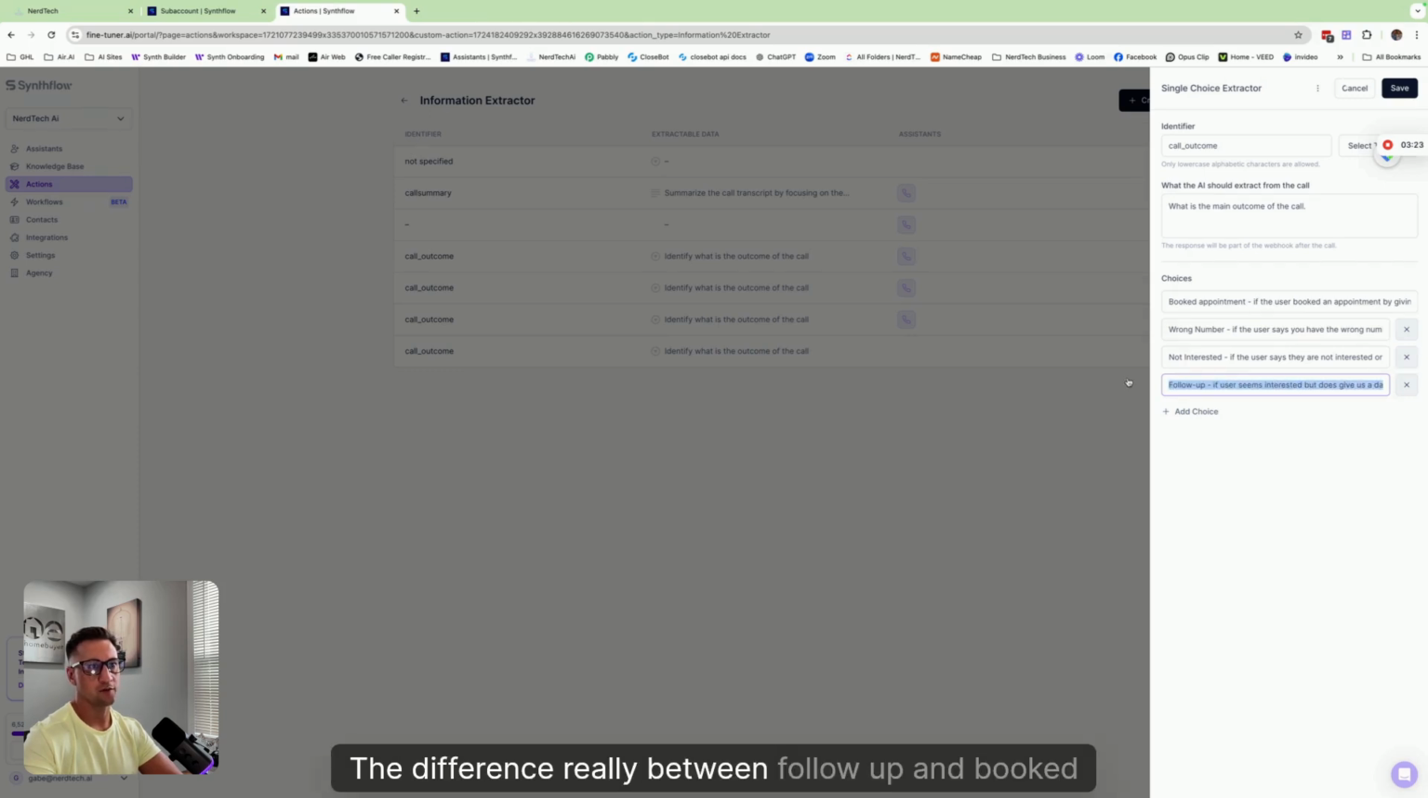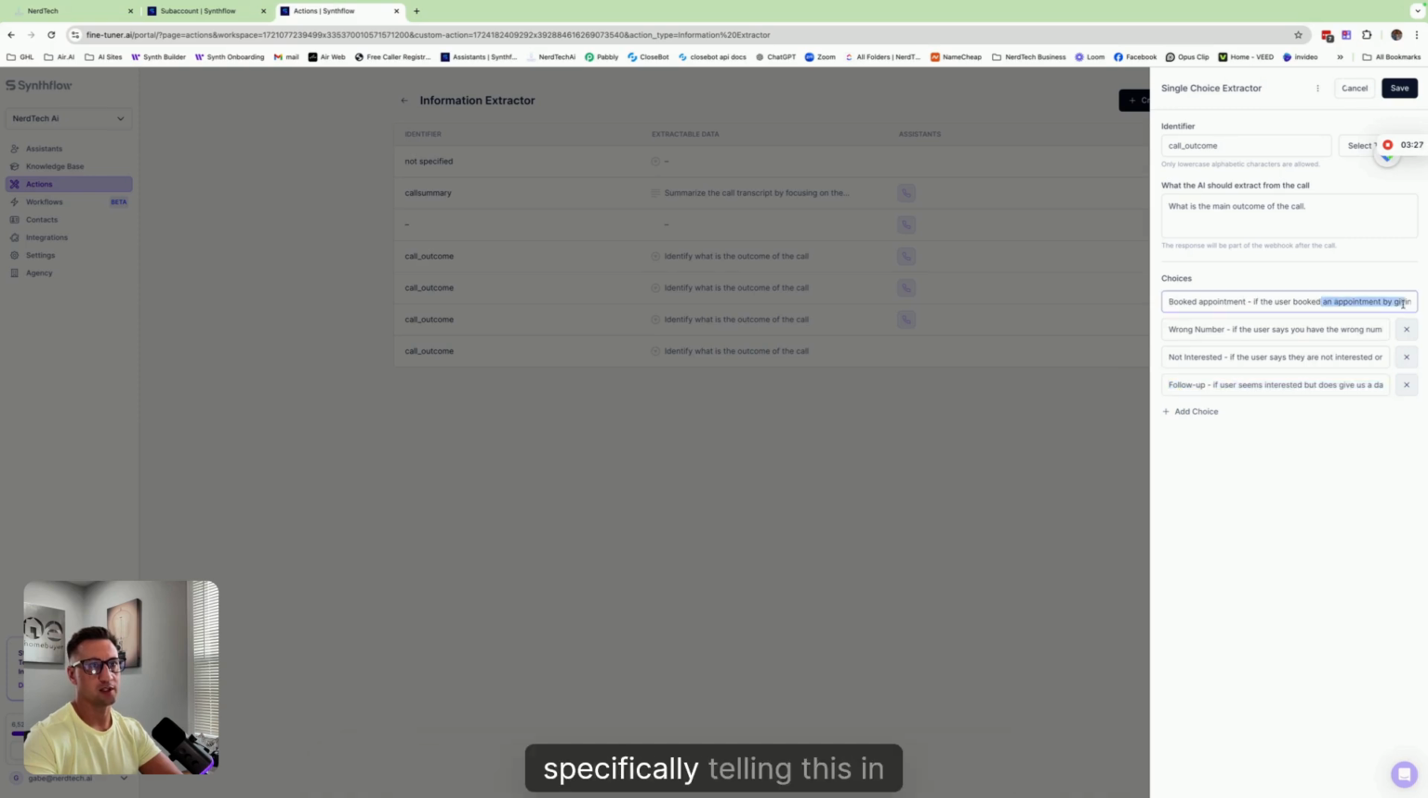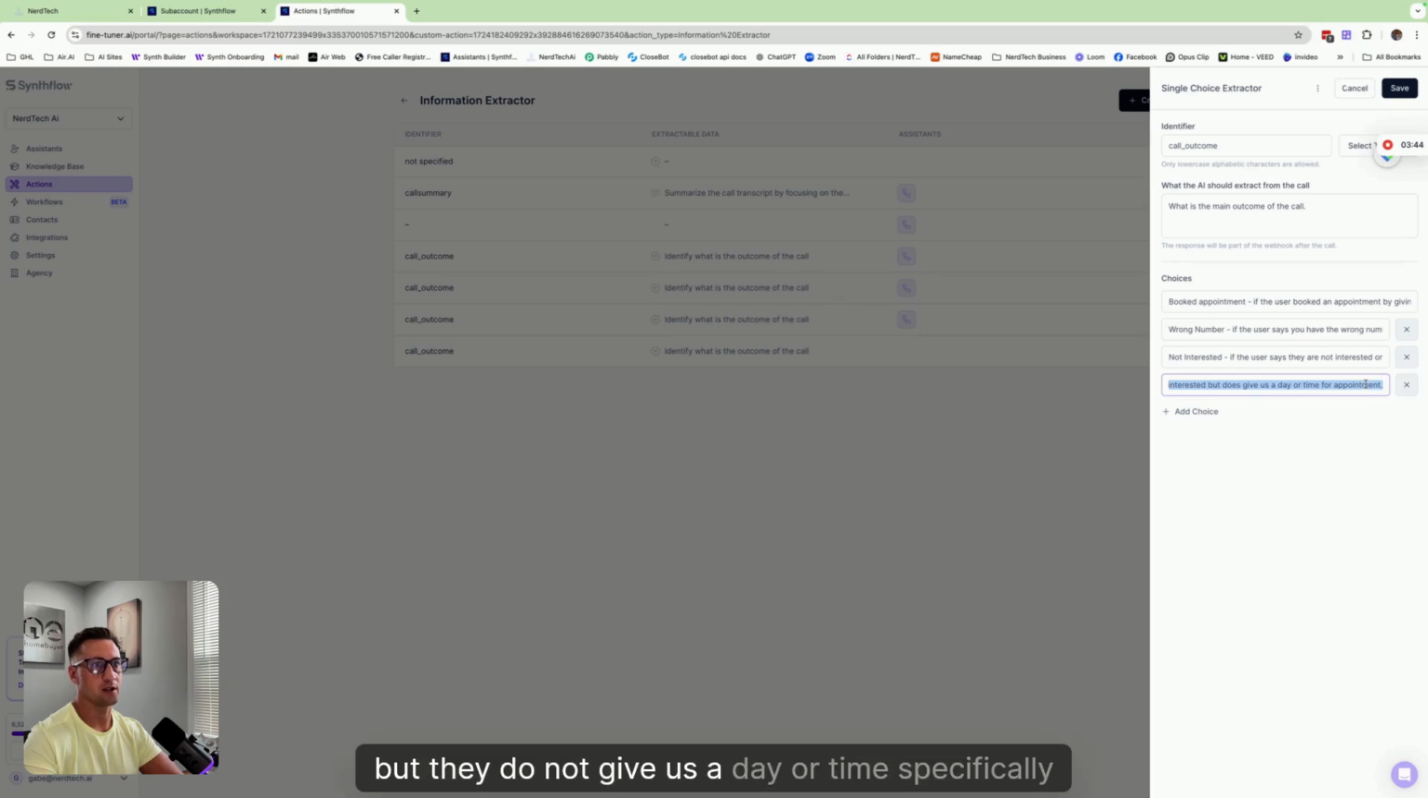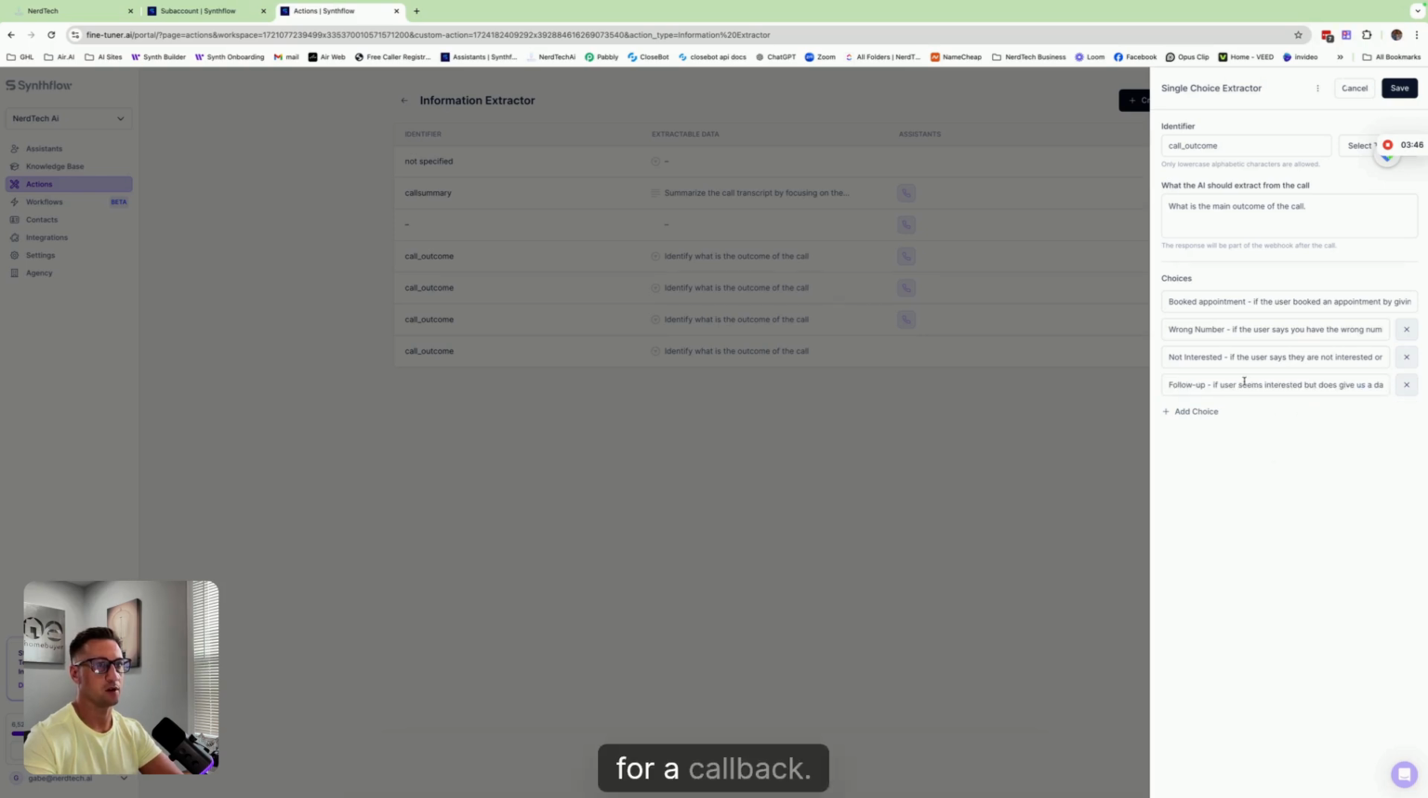The difference really between follow-up and booked appointment when I'm prompting it is I'm specifically telling this in booked appointment that they have to give us a day and time that they want to call back, or maybe we want to say they have to give us a day and time that they book. And then in the follow-up, it's going to say that they seem interested, but they do not give us a day or time specifically for a callback. So that's really the difference.